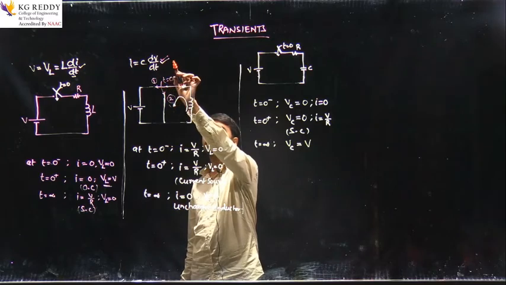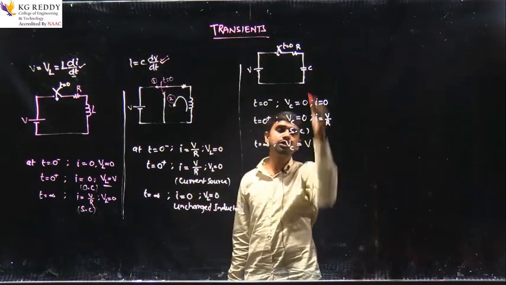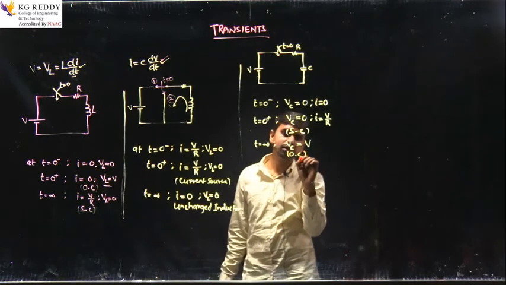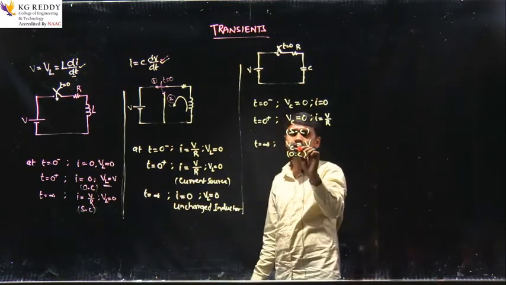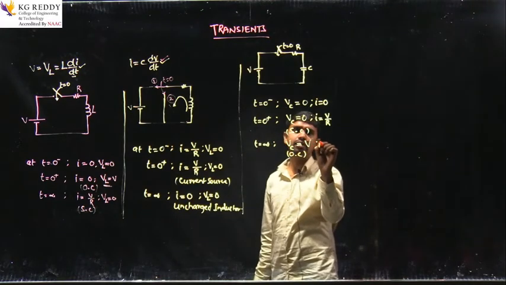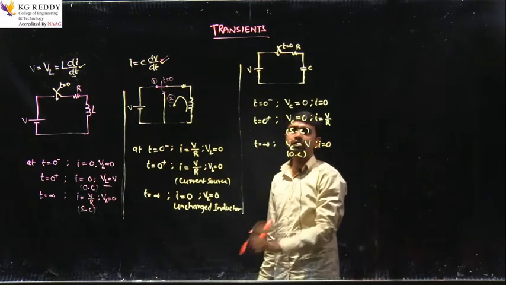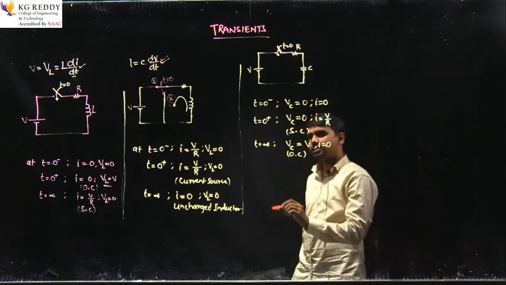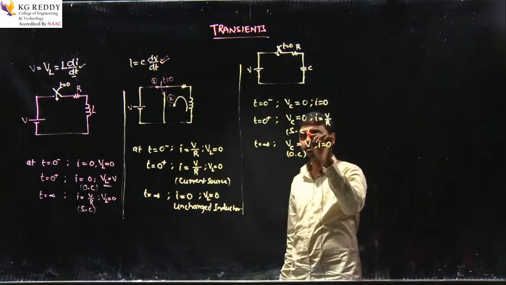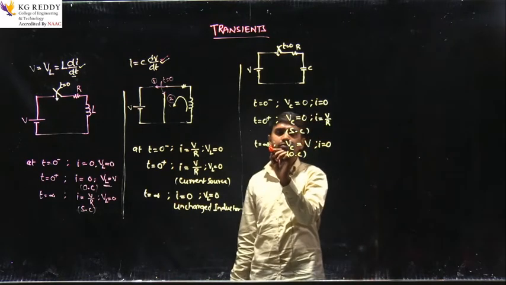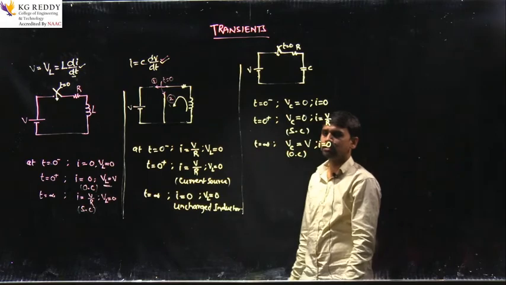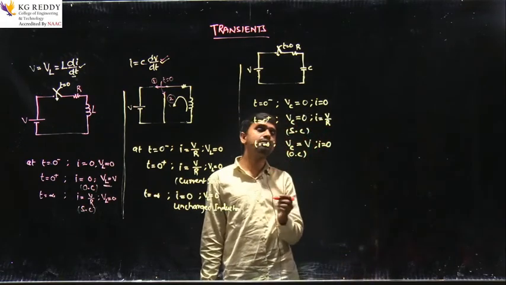Current becoming 0 means it acts as an open circuit, and the voltage across an open circuit is maximum. That's why the voltage across the capacitor will be V and the current equal to 0. So at t equal to 0, the capacitor acts as a short circuit, and at t equal to infinite, it acts as an open circuit. This is the behavior of the capacitor.